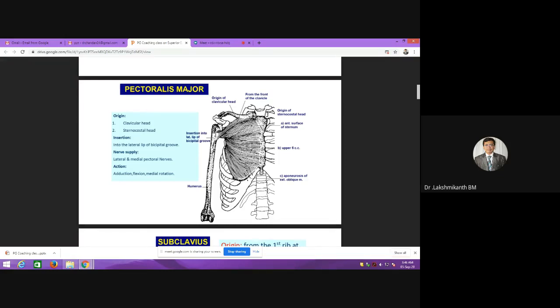How to remember the insertion of muscles on the bicipital groove? Lady between two majors. Lady between two majors means in the groove there is latissimus dorsi. The two majors: the lateral lip is the pectoralis major, and the medial lip is the teres major. Good, very nice. So the two majors are pectoralis major and teres major. The L stands for latissimus dorsi. Okay, so that's how we can remember the bicipital groove.